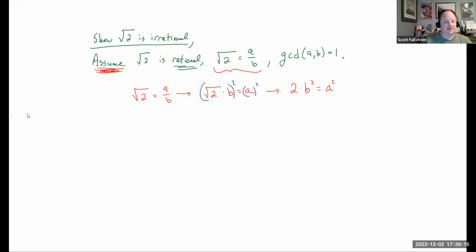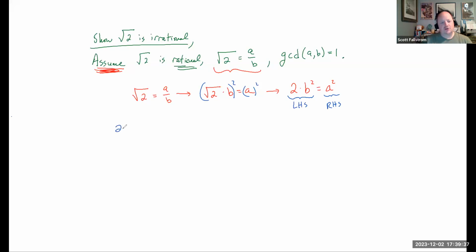Well, let's take a look at this. I have a left-hand side and I have a right-hand side, and they are equal. Well, let's go back to chapter 4. I know that the left-hand side has a multiple of 2 in it. Like it has to.